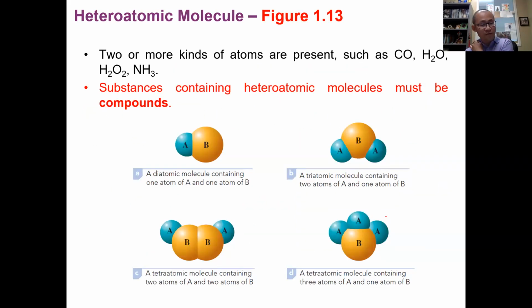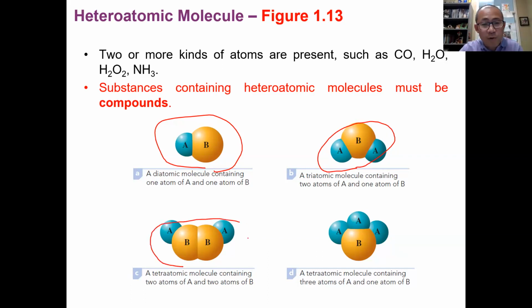In contrast, if a molecule contains more than one kind, like 2 or 3 kinds of atom present, such as carbon monoxide with 2 kinds of atoms, carbon and oxygen, water with hydrogen and oxygen, hydrogen peroxide with hydrogen and oxygen, or ammonia with nitrogen and hydrogen. So these molecules contain more than one kind of atom. These all have 2 kinds of atoms, basically.